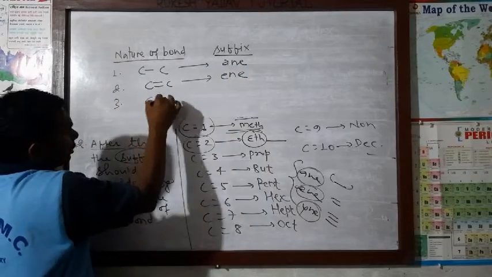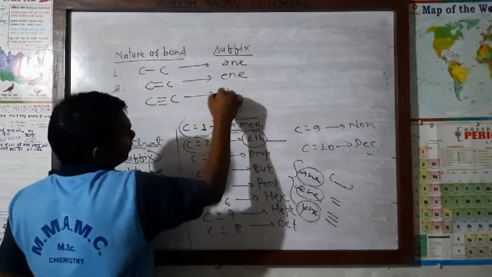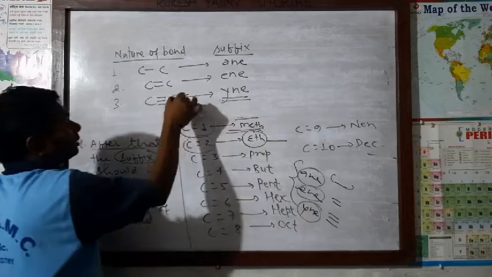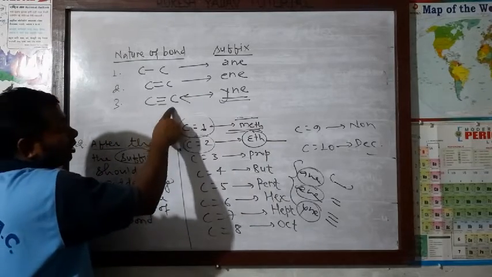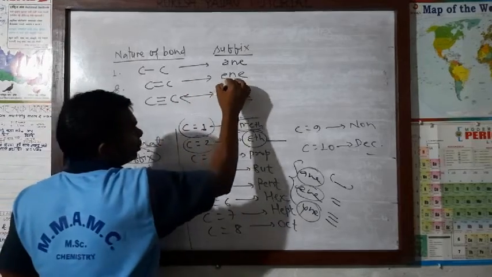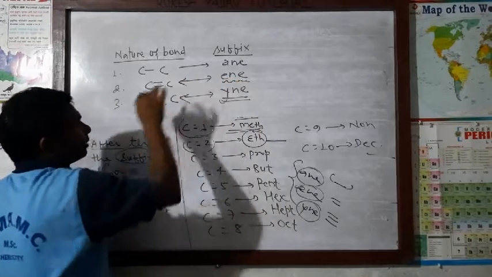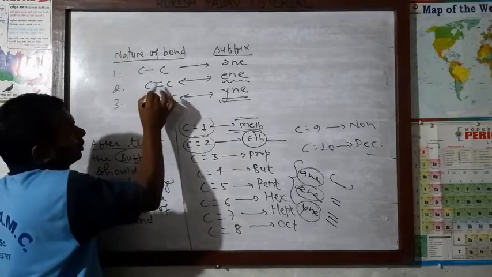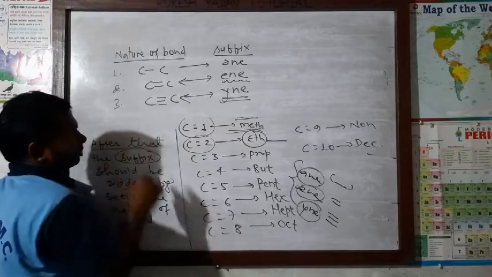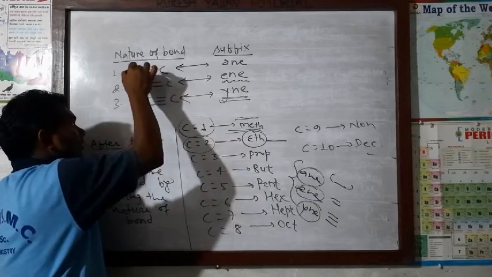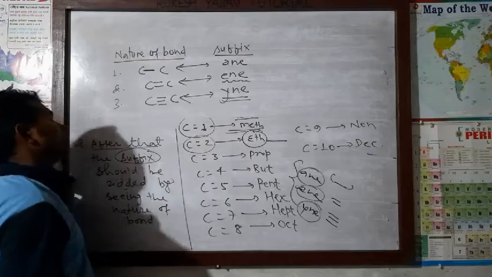If there is a double covalent bond, the suffix will be ene. If there is a triple covalent bond, the suffix will be yne. Or if the suffix given is yne, then there will be a triple covalent bond between the carbon atoms. If the suffix is ene, then in the structural formula there should be one double covalent bond between the carbon atoms. And if the suffix is ane, then there must be single covalent bonds between the carbon atoms.